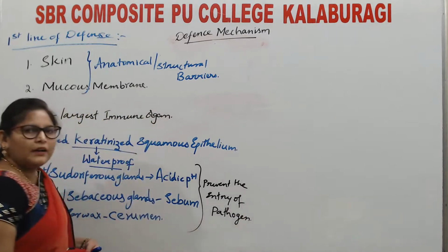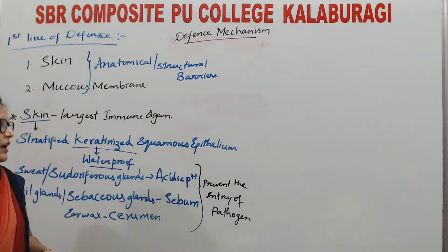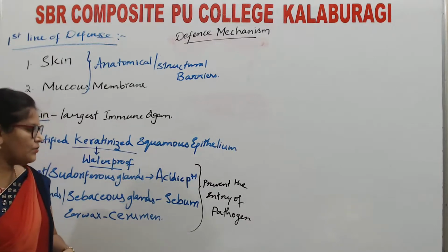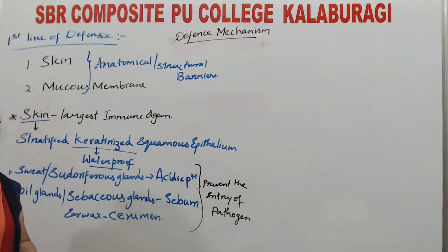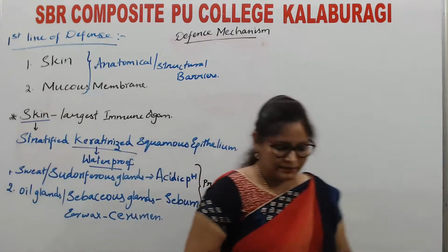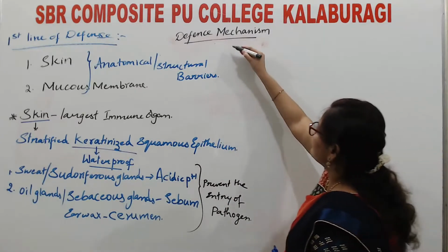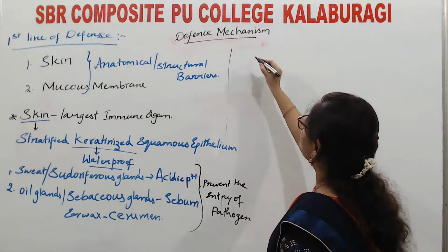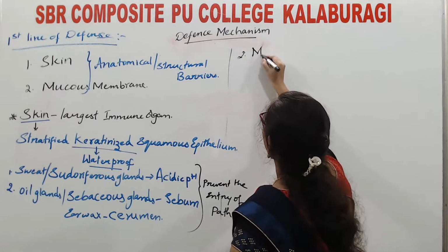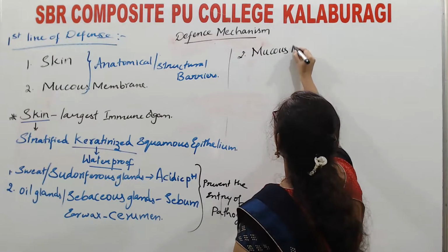Sweat consists of acidic pH. Under this acidic pH, a pathogen cannot survive. This is regarding skin. And next one, mucous membrane. Second one is mucous membrane.